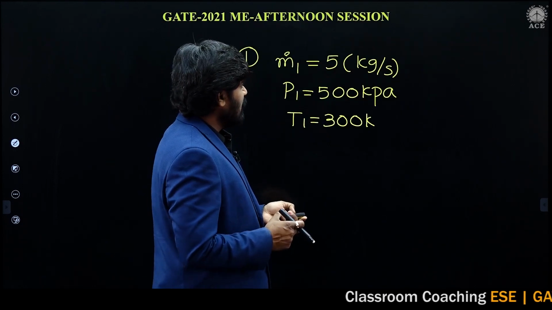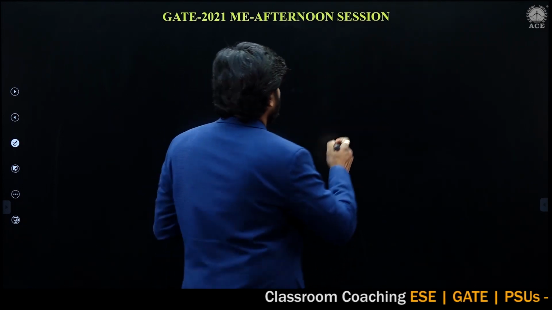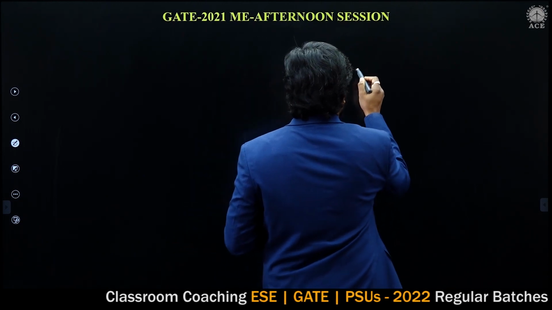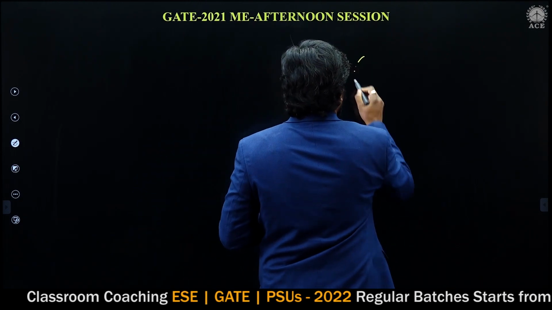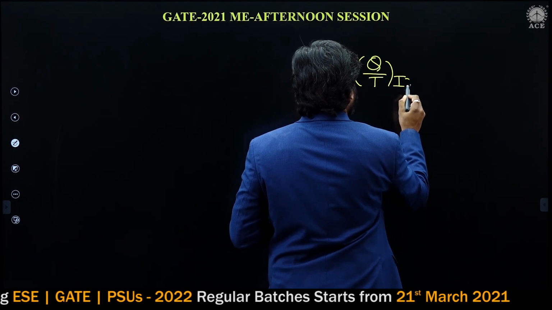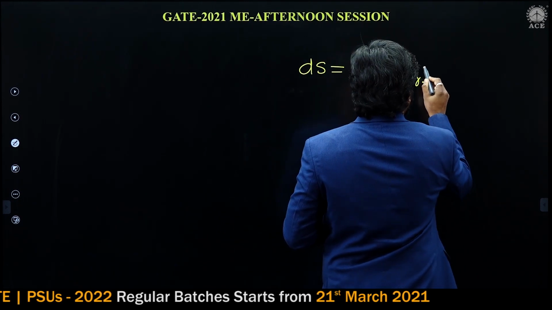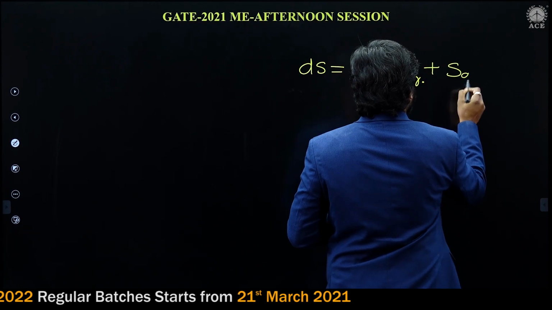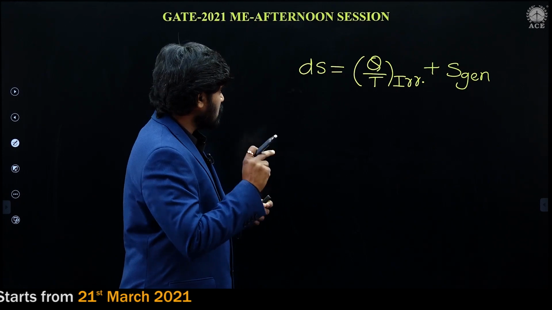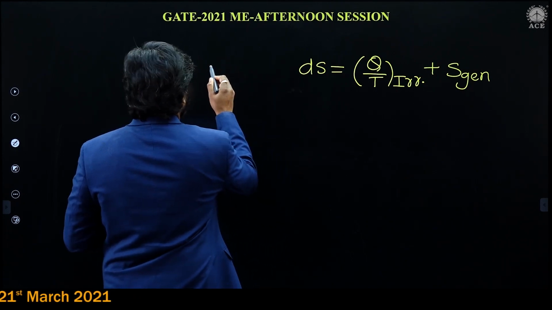What is the change of entropy in an irreversible process? We have seen it like this: dS is equal to dQ by T for the irreversible process, plus entropy generation.